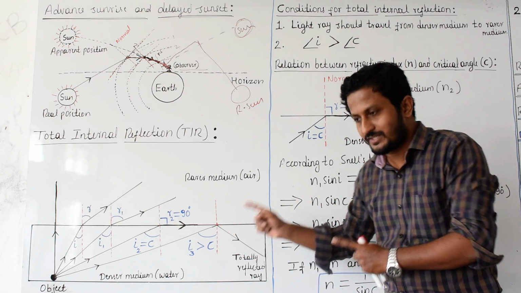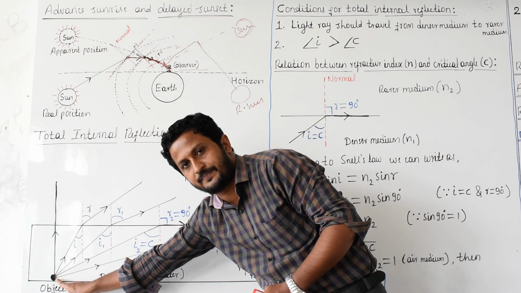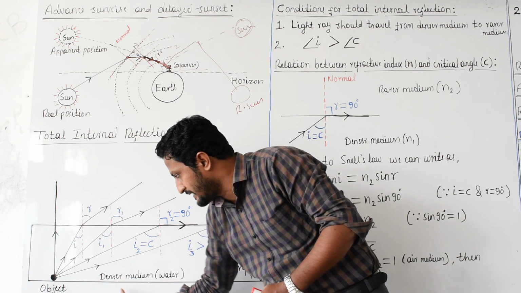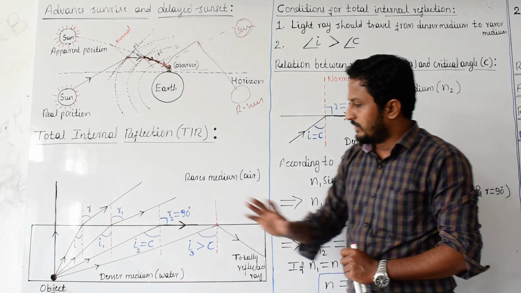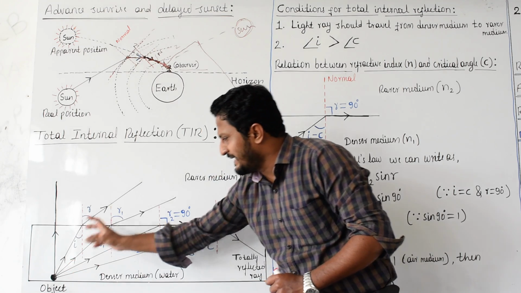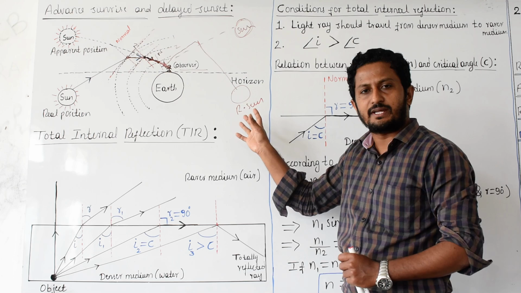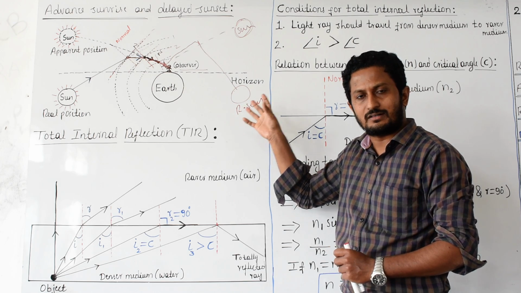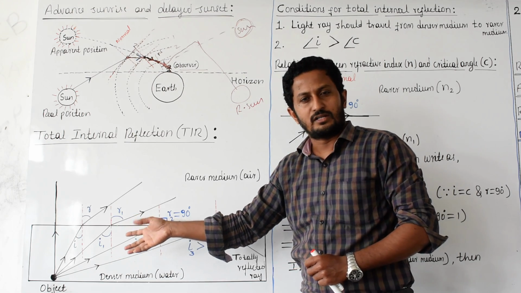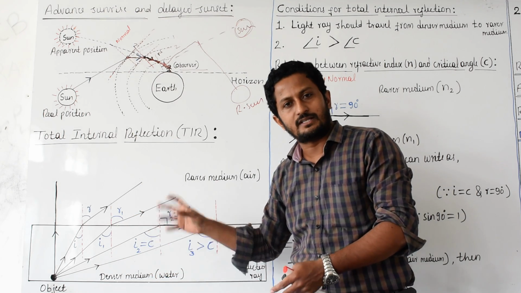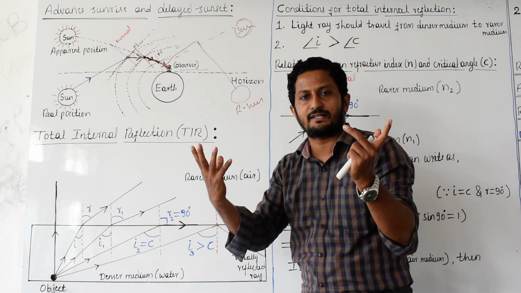The object in this case we kept in the denser medium. This is an object. We kept that object in that denser medium. See now, from the sun, light rays are coming, entering the water, falling on that object, which absorbs those light rays and re-emits them.